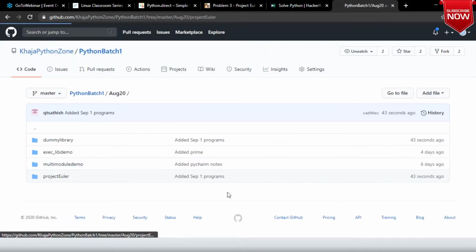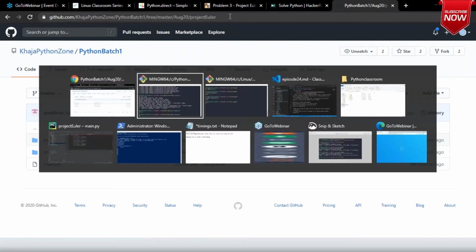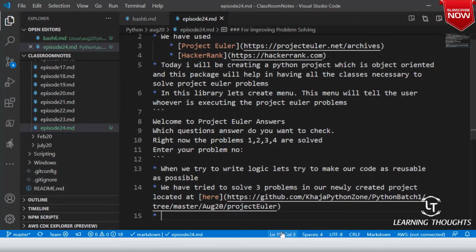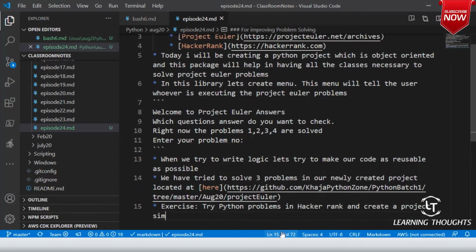August 20, Project Euler. So exercises: try Python problems in HackerRank and create a project similar to what is done for Project Euler over here. So slowly we will find lot of reusability, right?